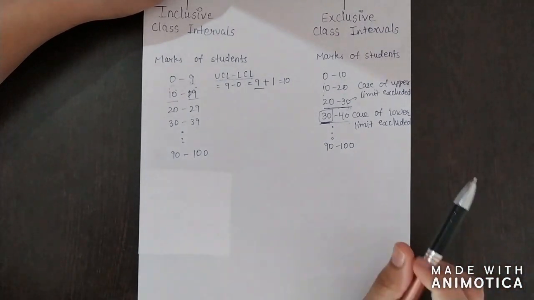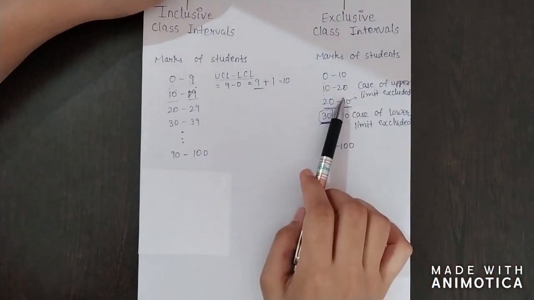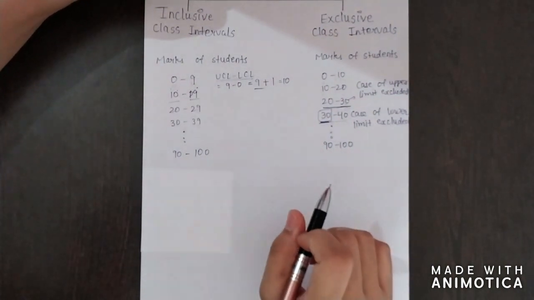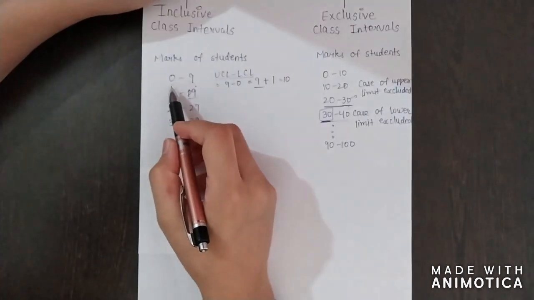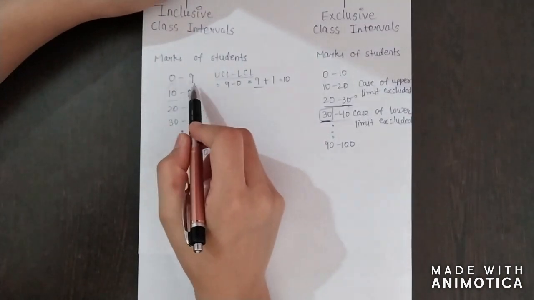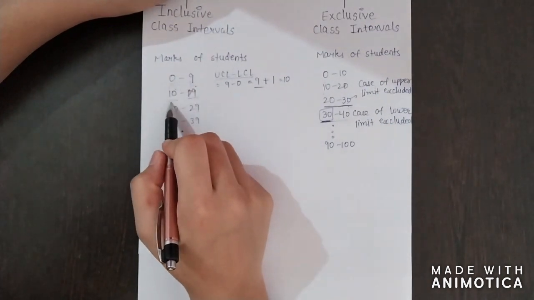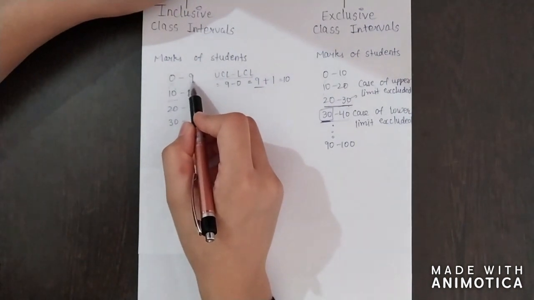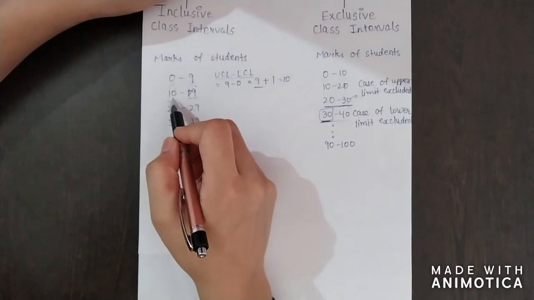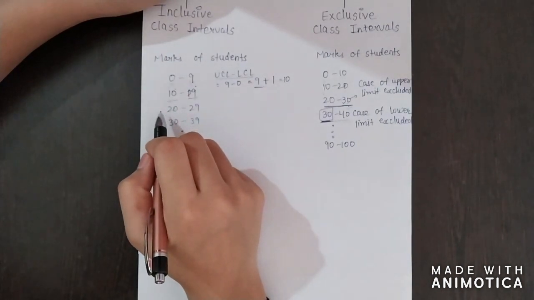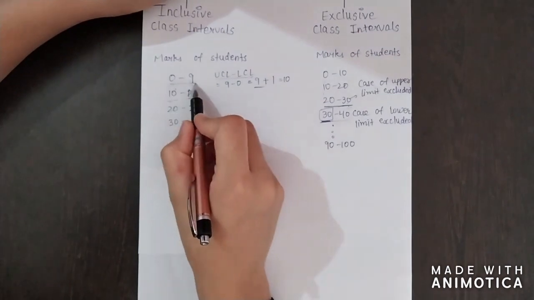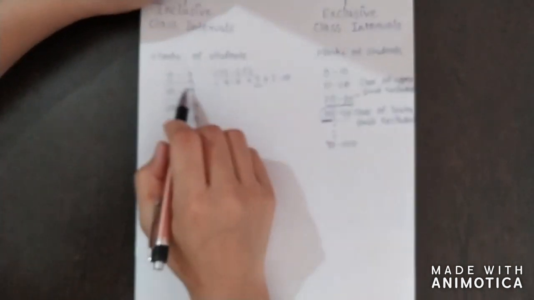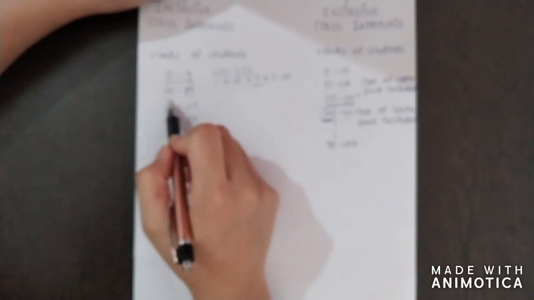Both the types of classes are important, but exclusive class intervals are more important than inclusive, because inclusive has certain limitations. As we see, this class starts from 0 and ends at 9, and the next class starts from 10 and ends at 19, but there is a gap between this 9 and 10. There is a gap of 1 mark. Suppose a student scores 9.5 marks, so we cannot include 9.5 in this class or in this class. We cannot include it in either class because there is a gap of 1 mark in between.